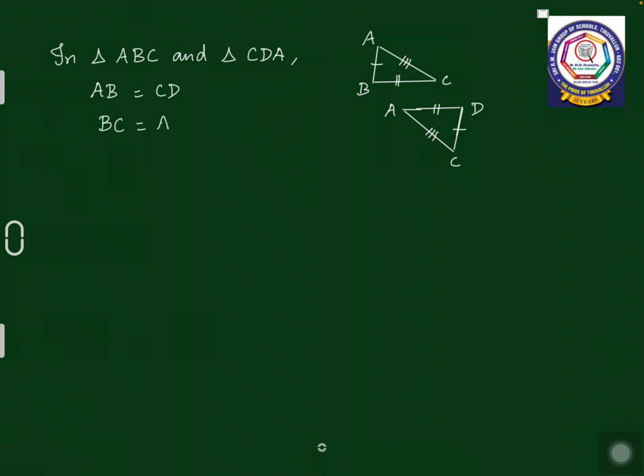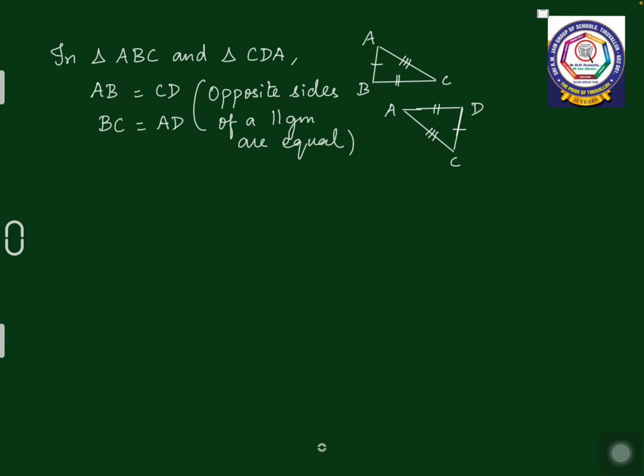Why? What is the reason? Opposite sides of the parallelogram are always equal.